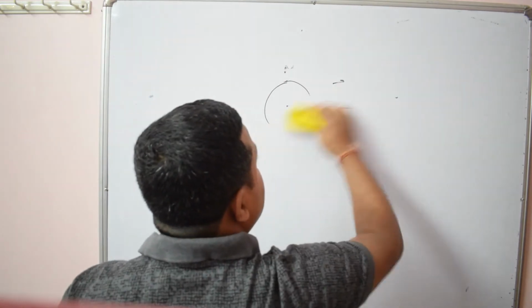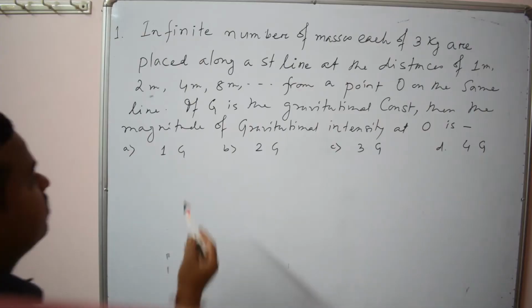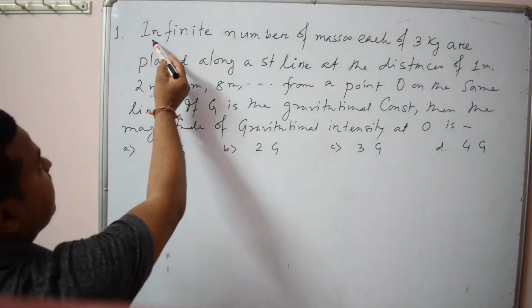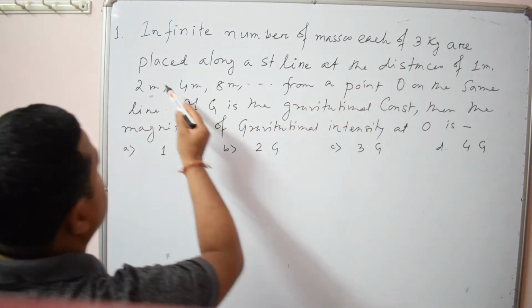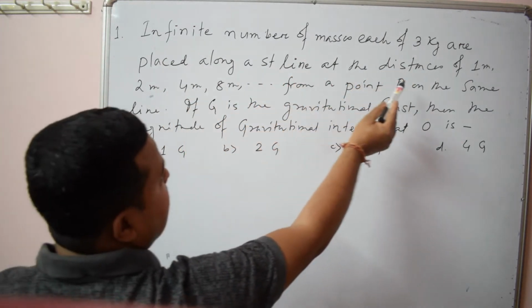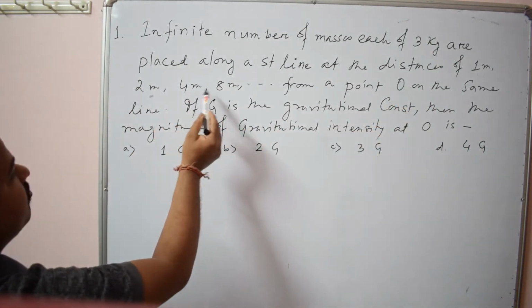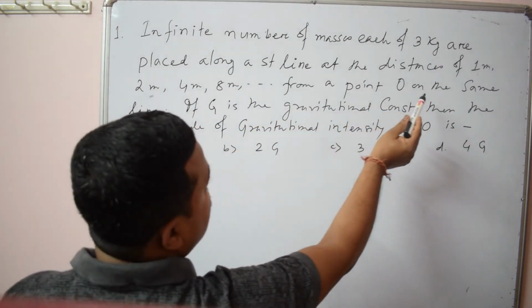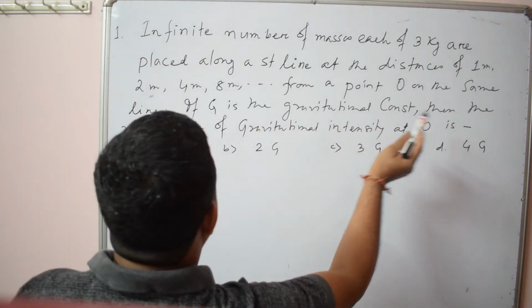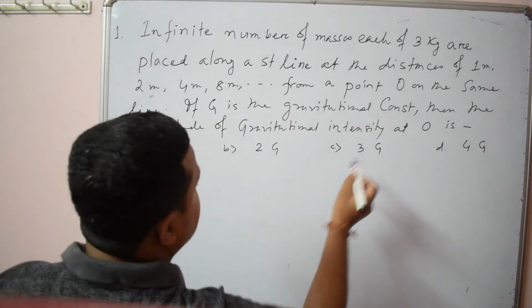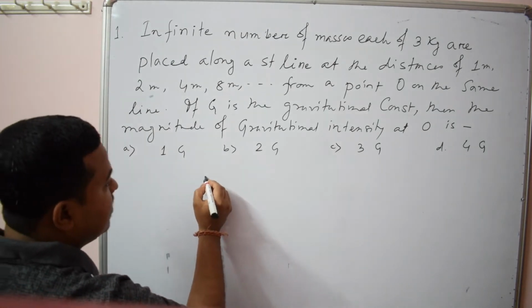Let me take this question from gravitational field intensity. Infinite number of masses, each of 3 kg, are placed along a straight line at distances of 1 meter, 2 meter, 4 meter, 8 meter from a point O on the same line. If G is the gravitational constant, then find the magnitude of gravitational intensity at O. So what is given here?